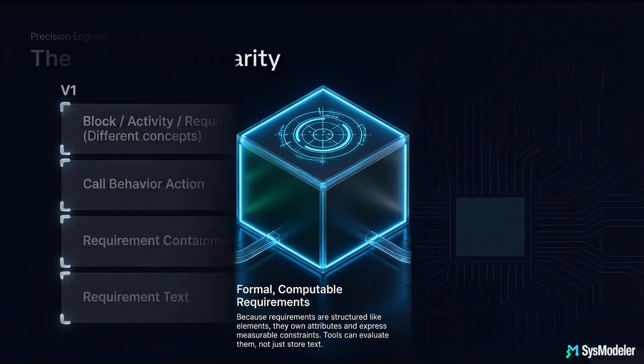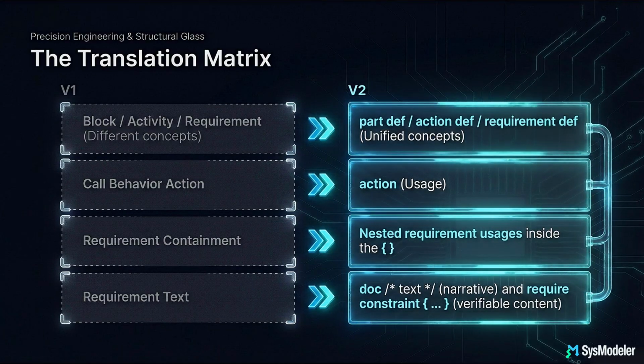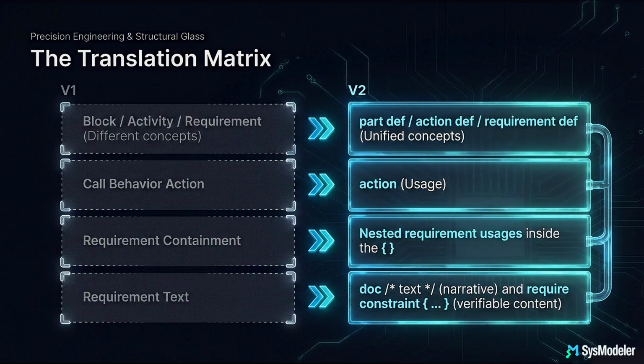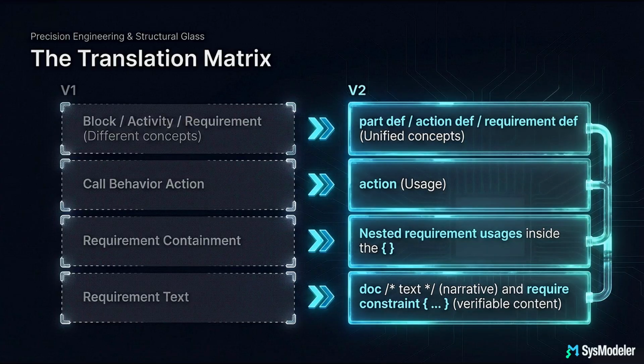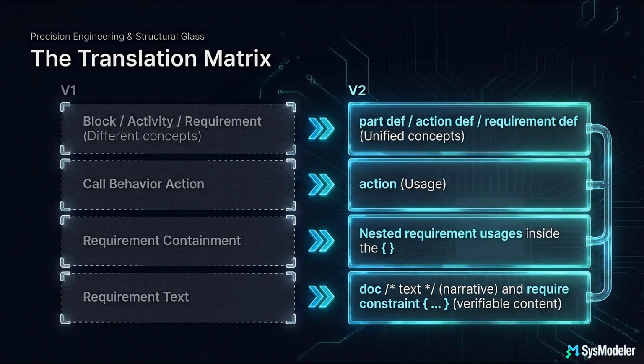Here's a quick guide if you're mapping this to SysML v1. The key shift is that what used to be separate modeling concepts are now unified under definitions and usages. Behavior calls become action usages, requirement containment becomes structural nesting, and requirement text becomes both documentation and formal constraints. So the ideas are familiar, the language is just more consistent.